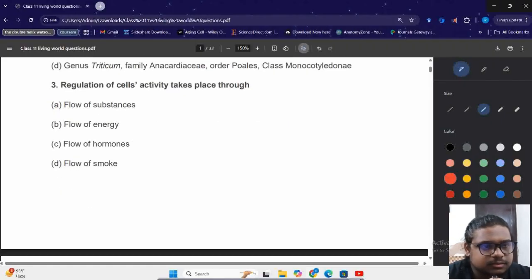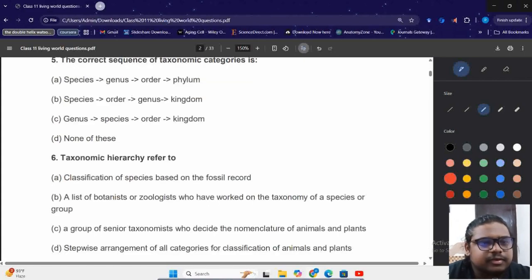Then the next question. Regulation of cells. अब ये वाला जो टॉपिक है ये तो रिमूव हो गया है ना, रिमूव हो गया from NCERT, so we will not take this. Then fifth, correct sequence of taxonomic categories is A, species, genus, order, phylum, या B, species, then order, then genus, then kingdom, या C, genus, then species, then order, then kingdom, या D, none of these.